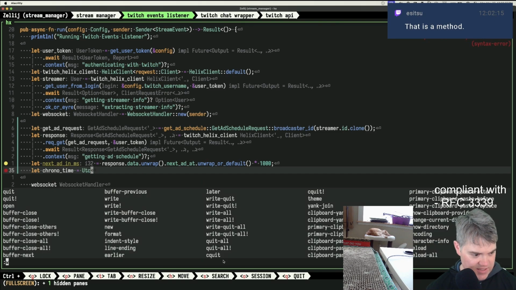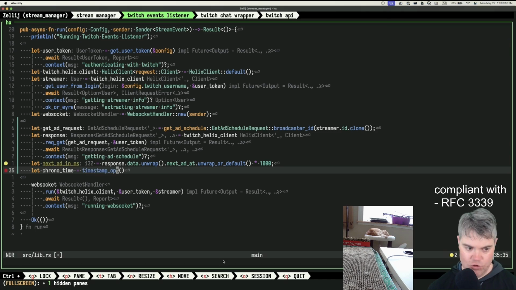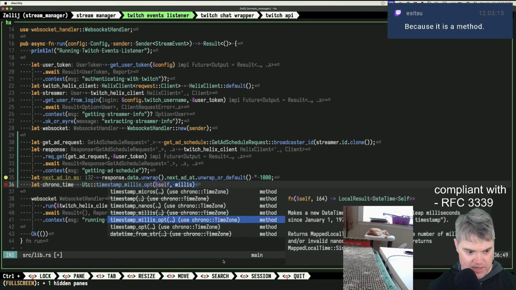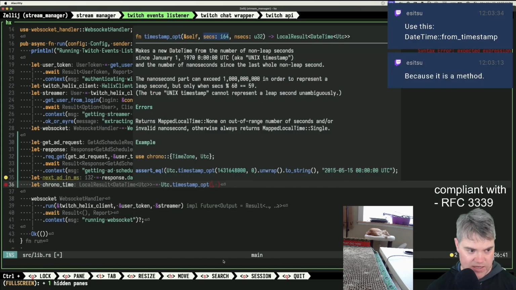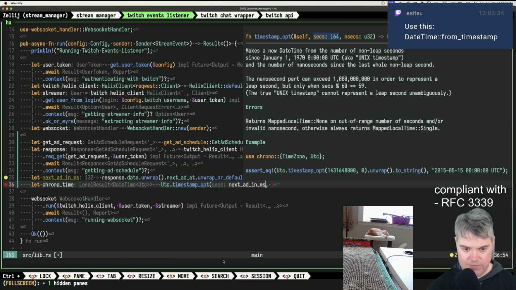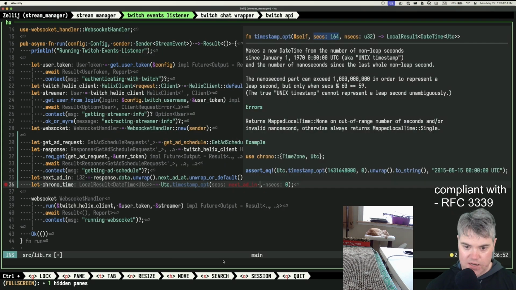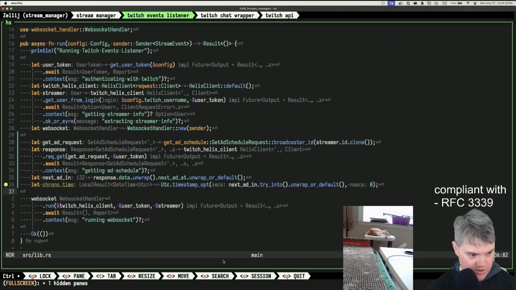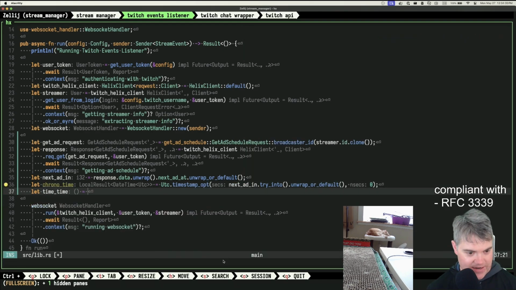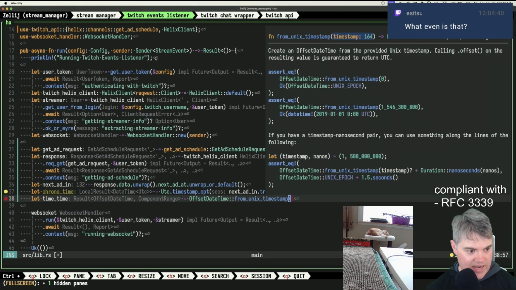Oh, none of you can see anything because I need to restart the LSP after adding both of those. So time. Ooh, it doesn't know how to find that. Okay, how about UTC? UTC, from there it is. Timestamp opt, and then that's a cell. Makes a new datetime. Okay, it's like new seconds. So that's gonna be next, add in milliseconds, which is not correct anymore. Okay, so next add in try into unwrap or default. Sure, why not? Okay, so that gives me chrono time. Let time, because we love that. That's gonna be this is offset date time from Unix timestamp, and then I have to get used.